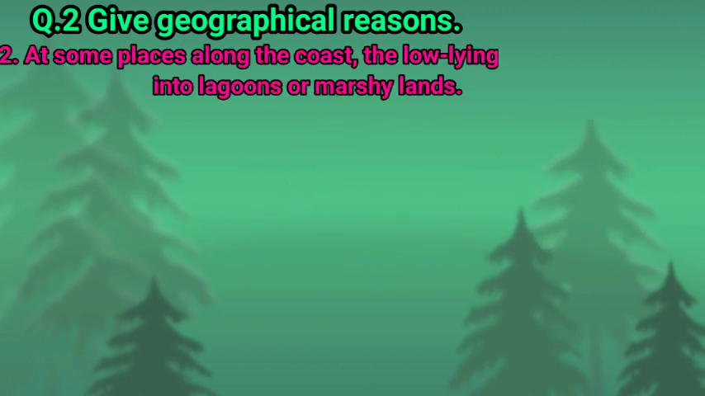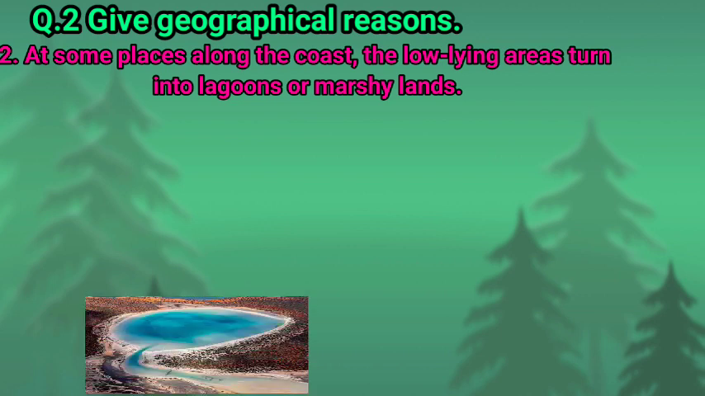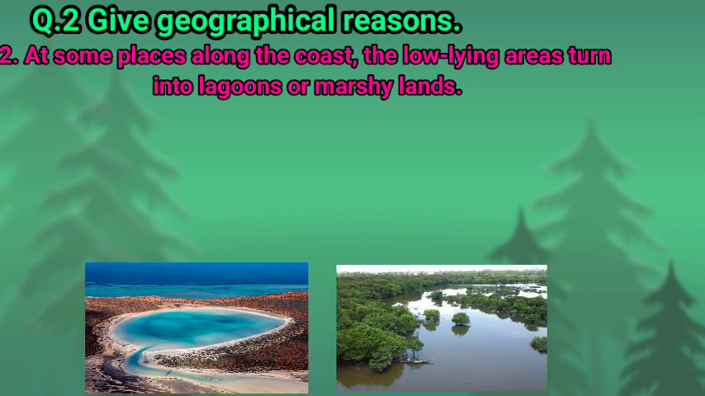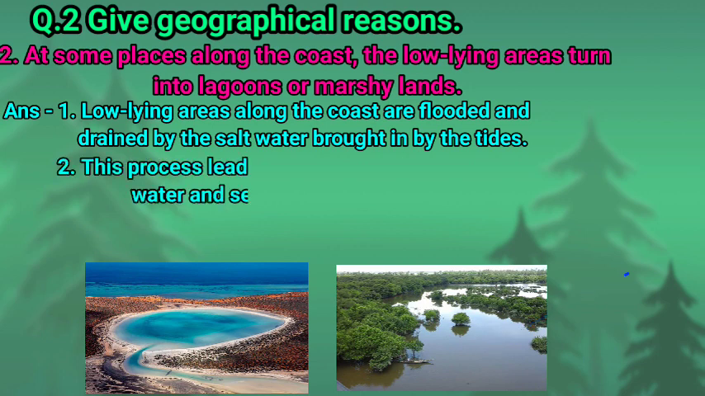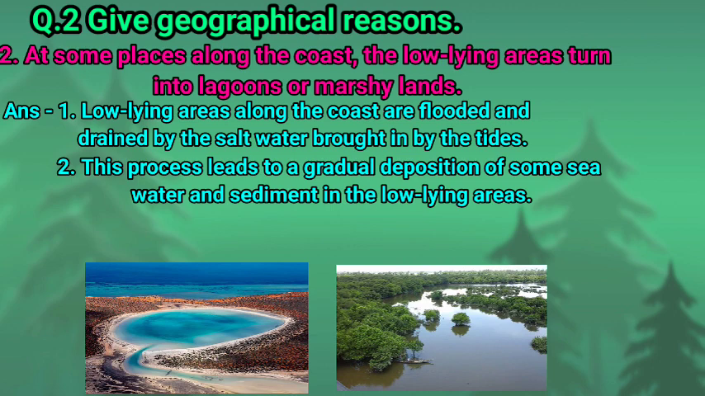Next, number 2. At some places along the coast, the low-lying areas turn into lagoons or marshy land. Lagoons means a type of lake of salt water, and marshy land means a type of wetland which is covered with trees. So children, low-lying areas along the coast are flooded and drained by the salt water brought in by the tides. This process led to a gradual deposition of some sea waters and sediments in low-lying areas.